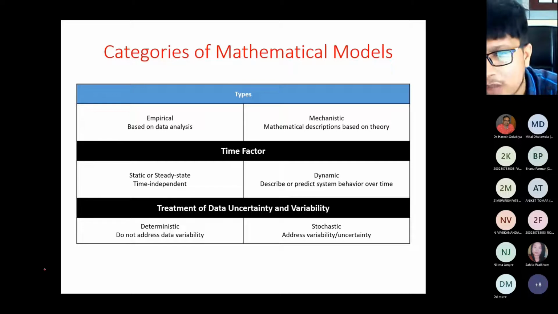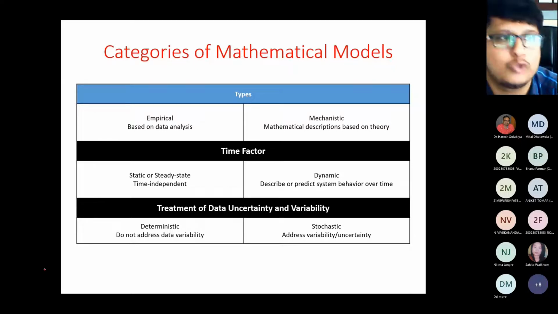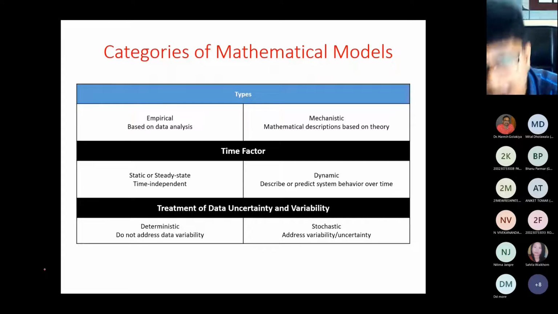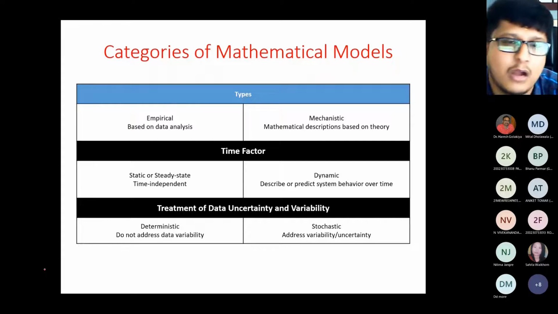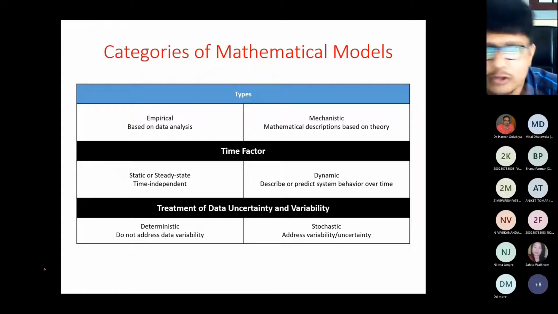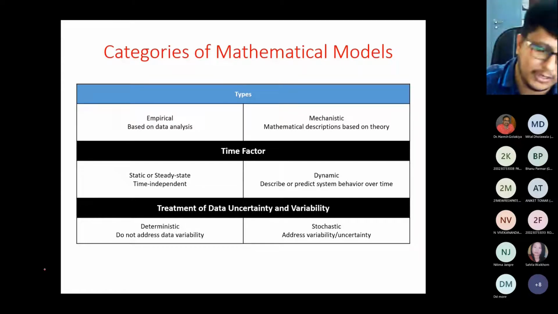First, you have to sort out your missing data. First, you have to sort out the variability in the data. Then afterwards, it will allow you to run your model, right? So these are the three important factors, or you can say three important categories of the mathematical model: type, time factors, and data uncertainty and variability, right?